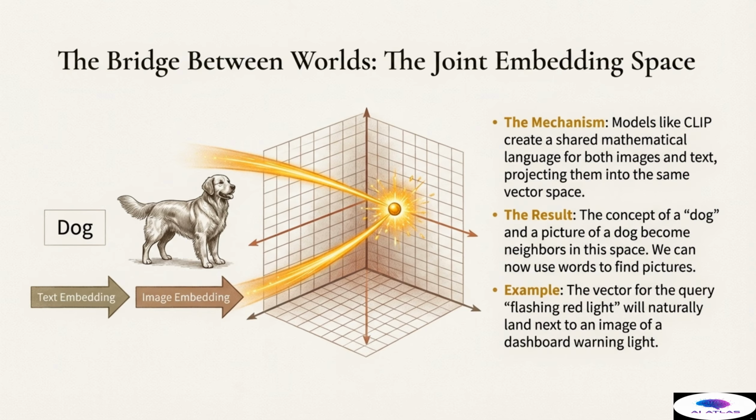The vector representing the text concept of a dog becomes instant neighbors with the vector generated from a specific picture of a dog. We can now use words to find pictures, or use pictures to find related descriptive documents.